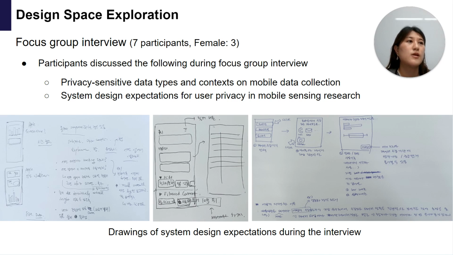As the first step in the design space exploration, we recruited 7 participants to understand users' privacy concerns about mobile data collection and identify design requirements for the system design. Through the focus interview, we asked participants to draw and discuss design features that they hope to see from the system. Prior to the interview, we introduced the overview of the research.